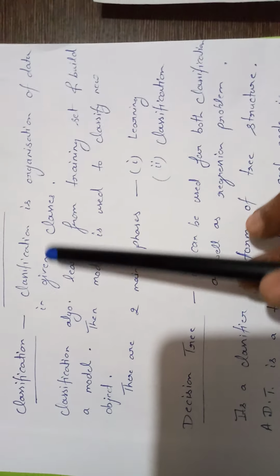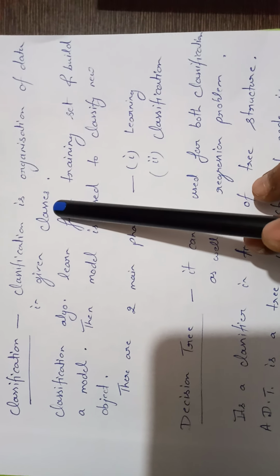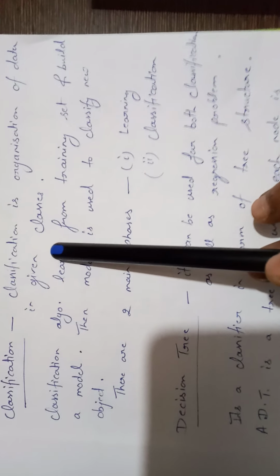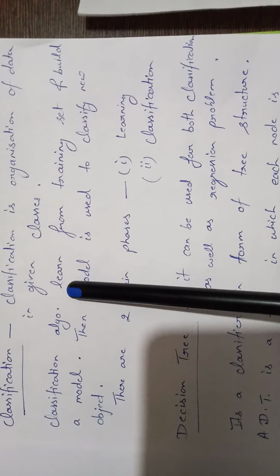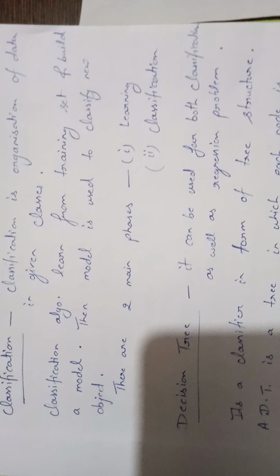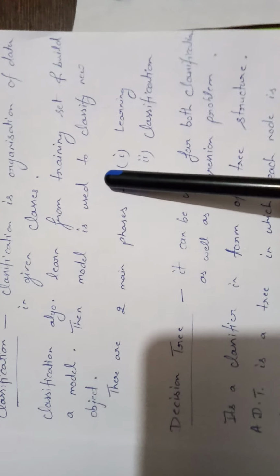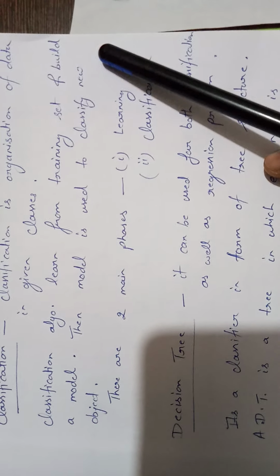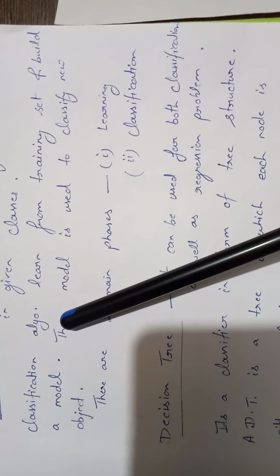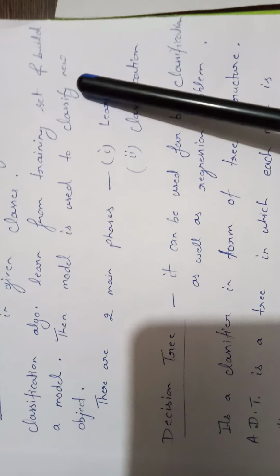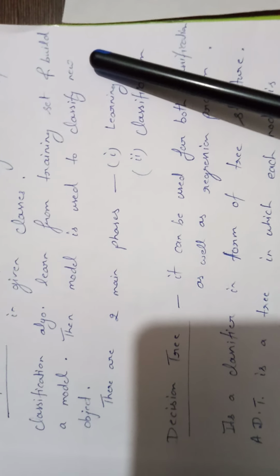Classification is organization of your data into given classes that is given in your data set. First, what does a classification algorithm do? A classification algorithm learns from the training set and builds a model. As soon as a model is designed, this model can be used for new data classification.